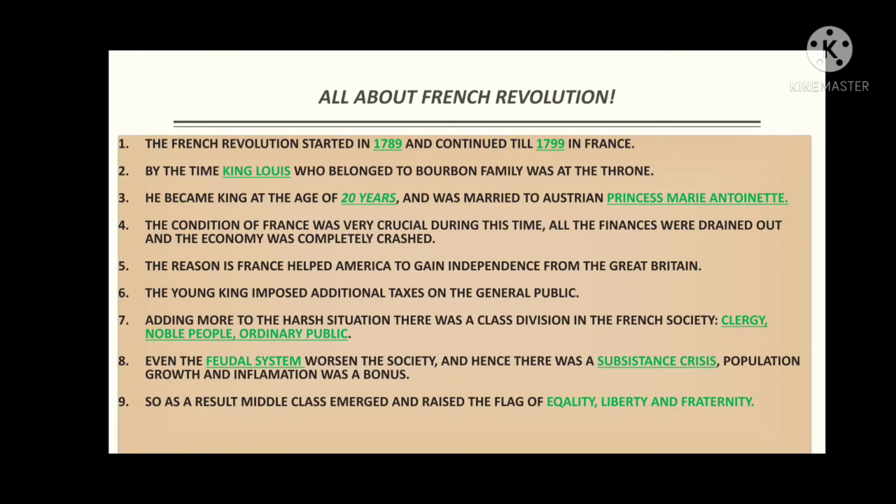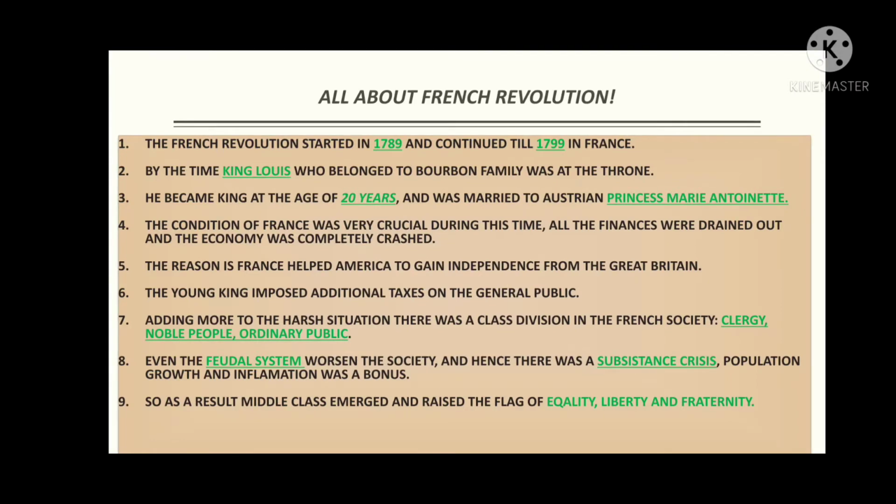The economy of France was shattered, and the reason is that France helped the United States of America to become independent, and for that reason all of their resources and their economy were shattered. Here we can see the fifth point: the reason is France helped America gain independence from Great Britain. As they helped America, all their resources were drained out and the economy was totally shattered.